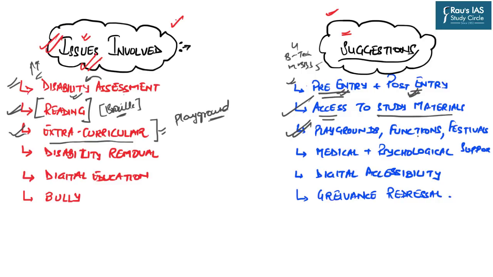the playgrounds. For example, in certain functions and festivals organized in colleges and universities, the infrastructure built for those functions and festivals must cater to the needs of the disabled section. For example, we must provide ramp facilities along with the stair facilities or the lift facilities. Correct? The next important component is disability removal, and for this, medical as well as psychological support in the universities must be provided in order to tackle the disability.